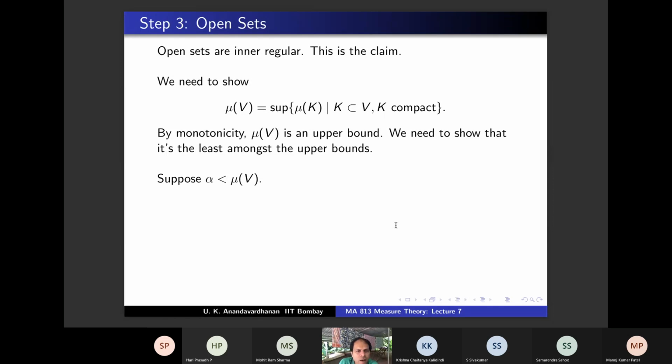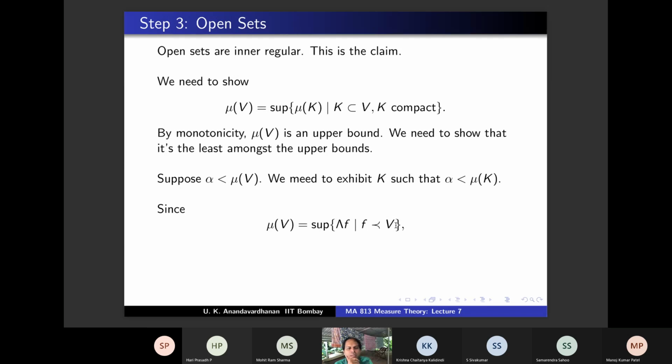So take alpha less than mu V, and we have to show that alpha is not an upper bound, right? If alpha is strictly less than mu V, you have to show that alpha is not an upper bound. So we need to exhibit K such that alpha is strictly less than mu K. That's enough, right? Yeah. That's enough. So we have to exhibit a K. So how do we do that? Now mu V is given in terms of sup of lambda F, F precedes V, and we have to exhibit a K. Now this is the definition of mu V.